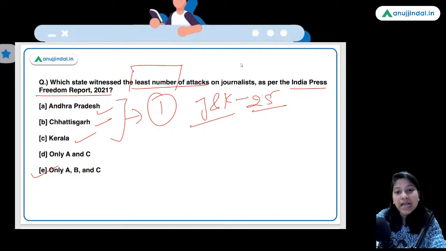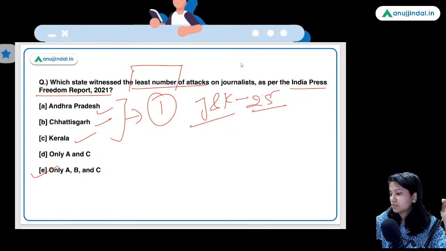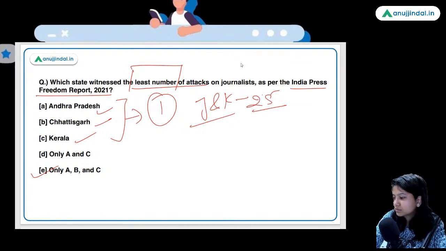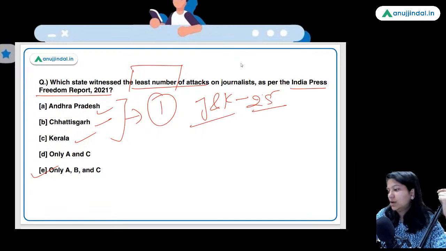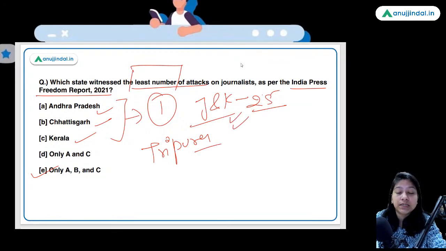I want the exact name of the state. Okay, so Tripura is the right answer, guys. Tripura has witnessed the maximum attacks by non-state actors, whereas Jammu Kashmir witnessed the maximum attacks on journalists or media houses by the state actors.